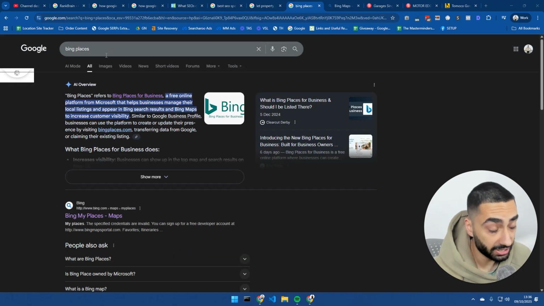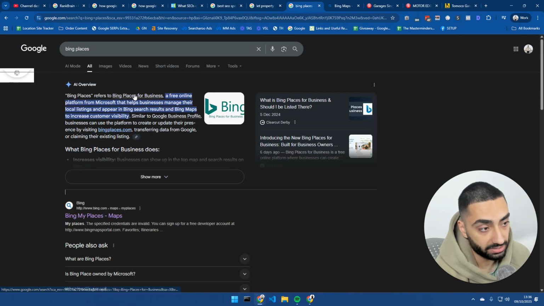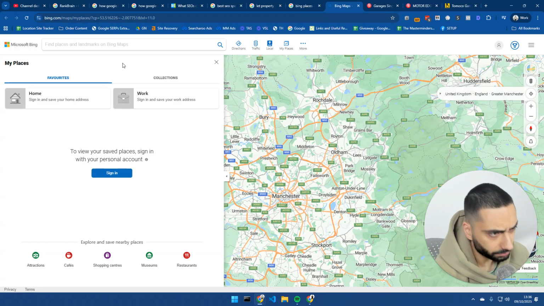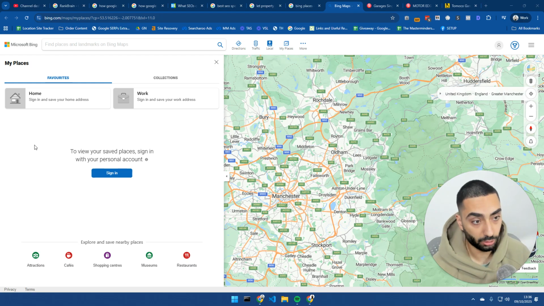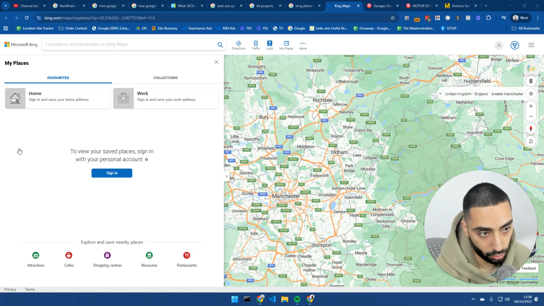Another place that you can actually get listed on is Bing Places, or Bing Places for Business. Again, a lot of companies are not listed on Bing at all, which is surprising, because if we take a look at the bigger picture and not just Google AI overviews, ChatGPT obviously uses Bing, and if you're not on there, Bing or ChatGPT won't know who you are, what you do.